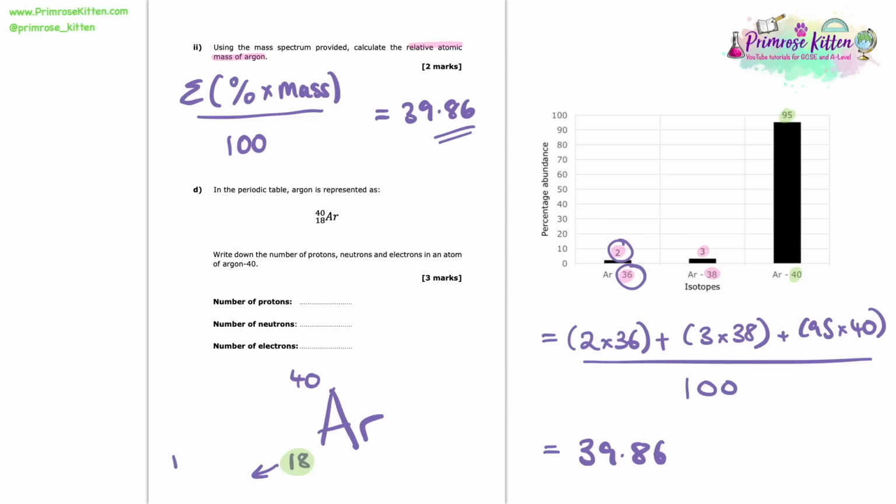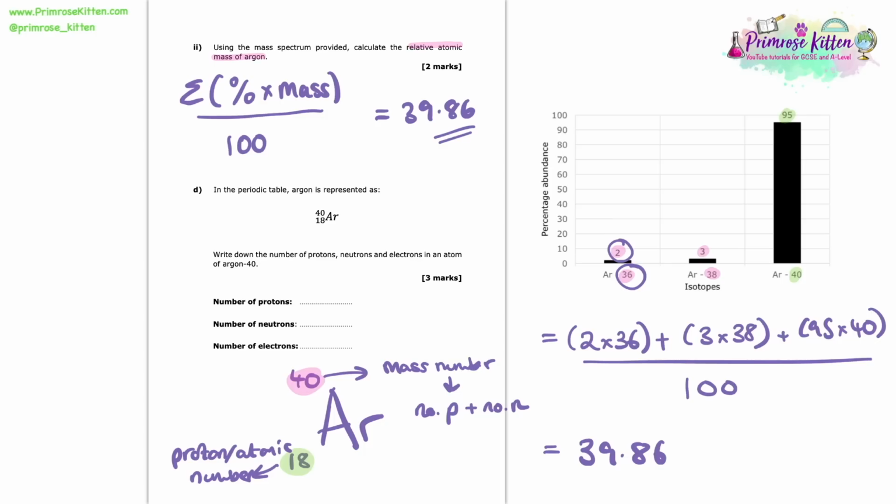That bottom number is the proton or atomic number. And what that directly relates to is the number of protons within this substance. The top number is also known as the mass number or atomic mass. And in terms of particles, what that means is that it is equal to the number of the protons plus the number of the neutrons. So it's the sum of protons and neutrons.